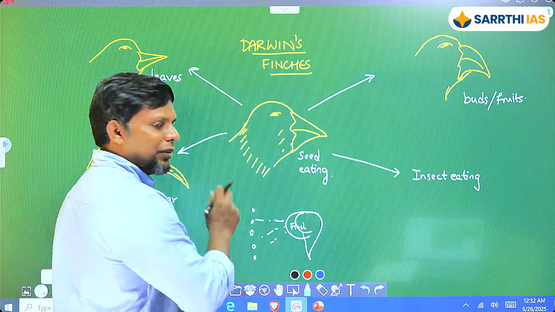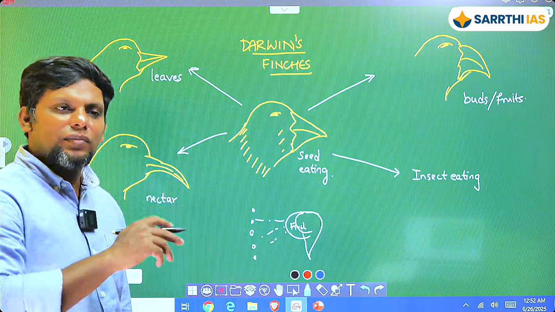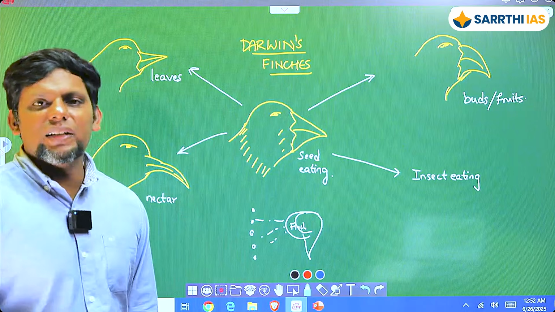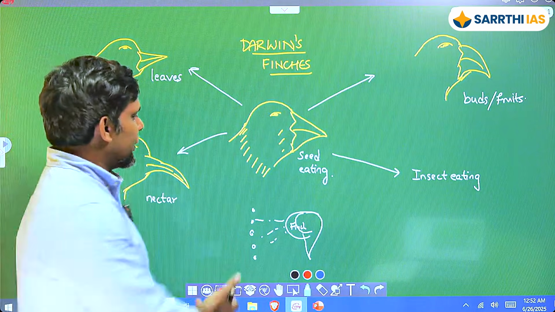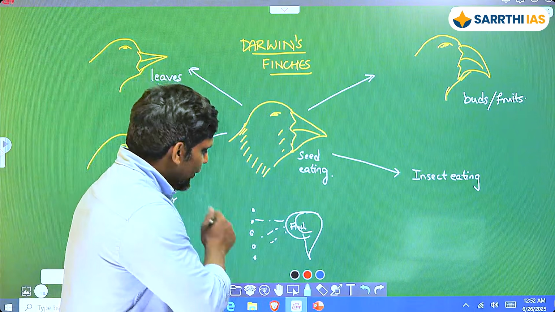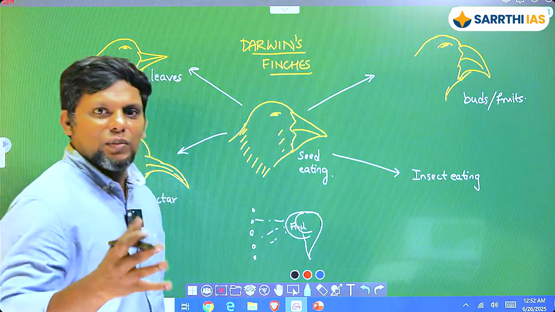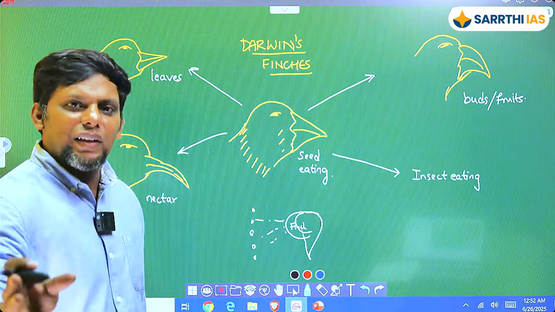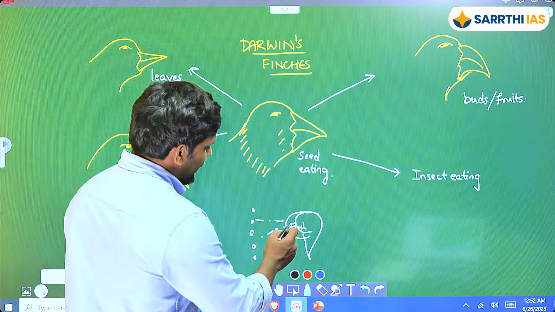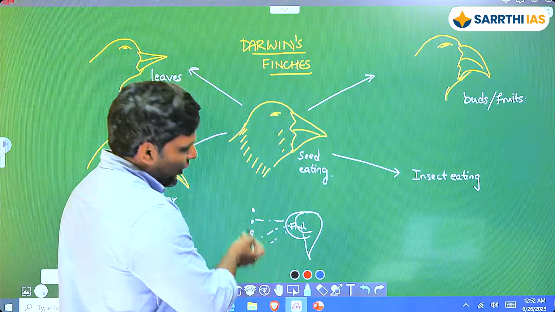So this is some kind of finch, but it is different enough that it is a different species of its own. But it has some commonality. So I think this must be an ancestral bird, which must have been somewhere here, and it must have migrated to one of these islands.